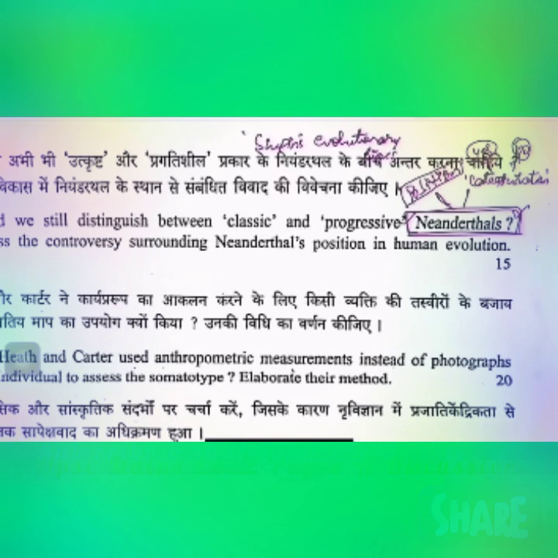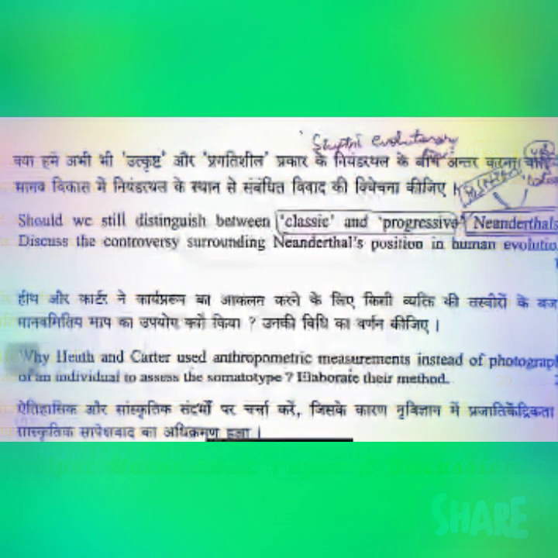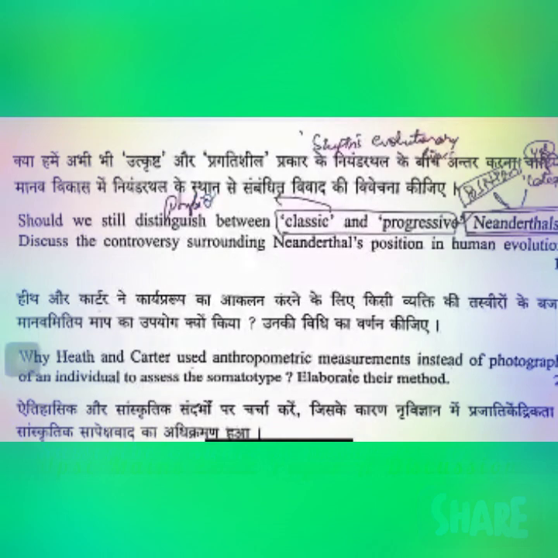Now when you talk about this categorization, one debate is the categorization with respect to classic and progressive. And when you talk about this categorization, we have to talk about the physiological variations. We have to talk about the physiological variation that might be with respect to the dentition, the cranial features or post-cranial features. Those have to be discussed if we have to talk about distinguishing.